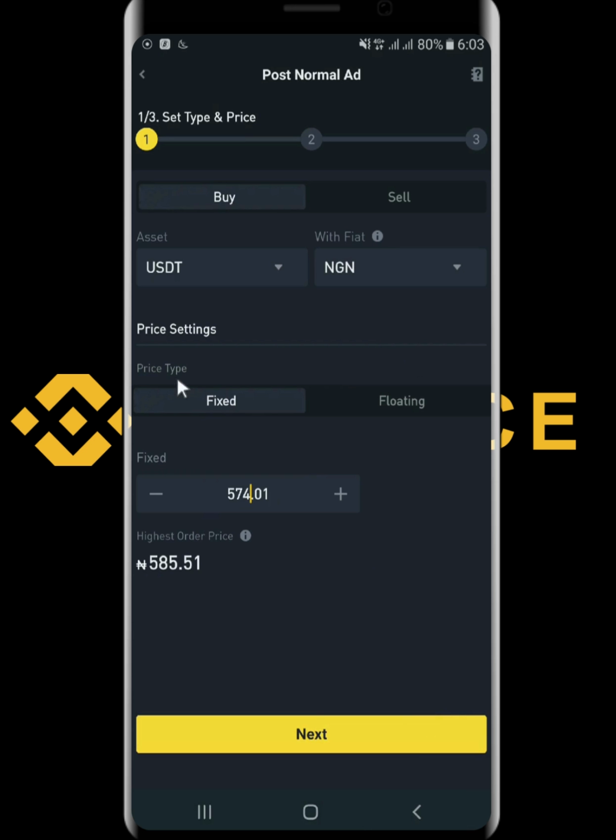And then price type, fixed and floating. Fixed is that your price will be fixed. If it is floating, right, it will be changing intermittently because the market is constantly changing. Demand and supply action happening there. So once you've done that, if you are selling, you click on sell. If you are buying, you click on buy, and then you click on next.